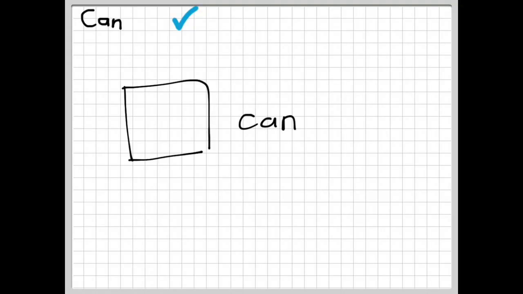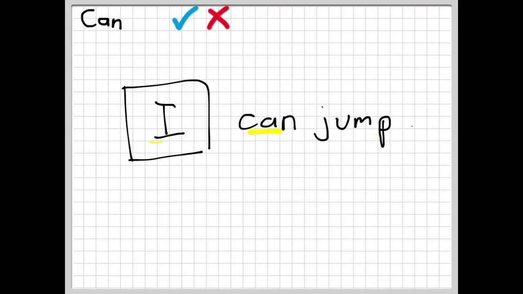This is probably the easiest verb to be conjugated in this topic, because we merely place the subject and then the word can. For example, he can dance, meaning that he is able to dance. I can. As you can see, it's the same word, can. There is no conjugation. I can jump, meaning I am able to jump.